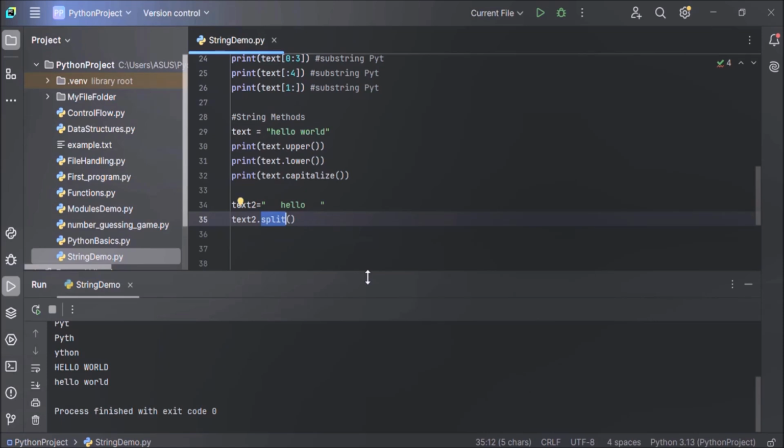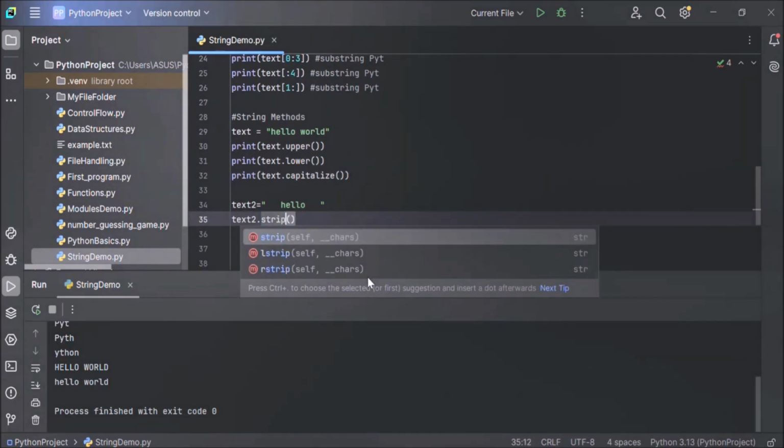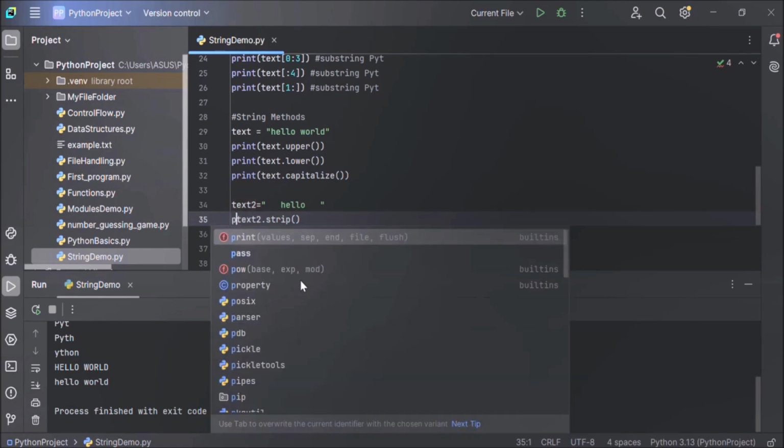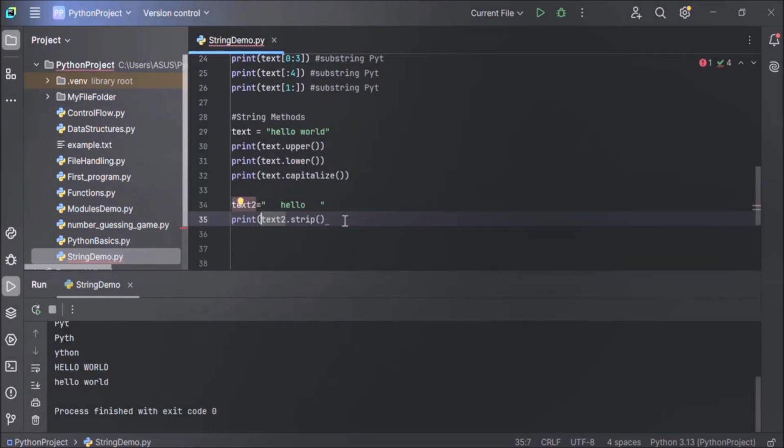Just name of your string, that is text2, dot, call the method. Now this method will return a new string with the leading and trailing white spaces removed. Sorry, this is not split, this is strip, S-T-R-I-P. Yes. The strip method will remove all the leading and trailing spaces and will return a new string with the spaces removed. Now let's print that new string. Take everything inside the print method. Print the return value. That's it.